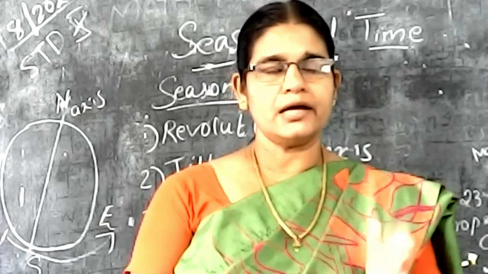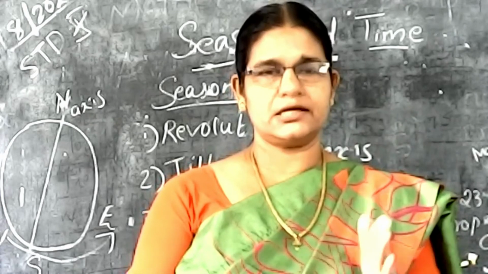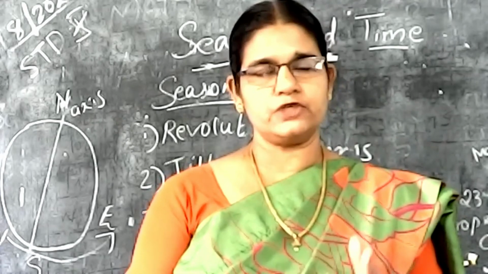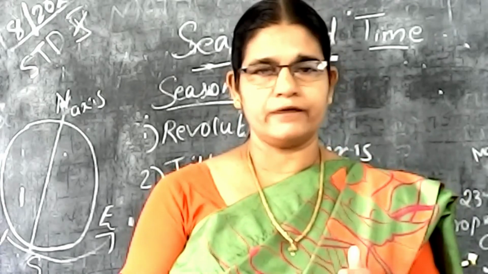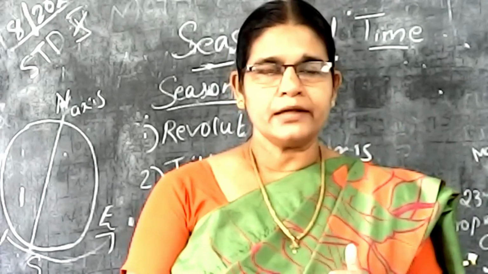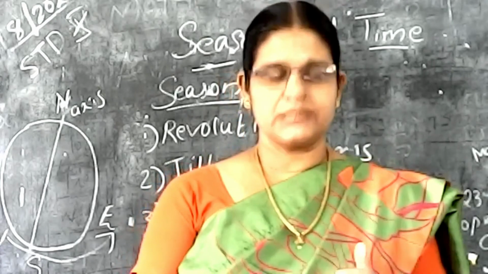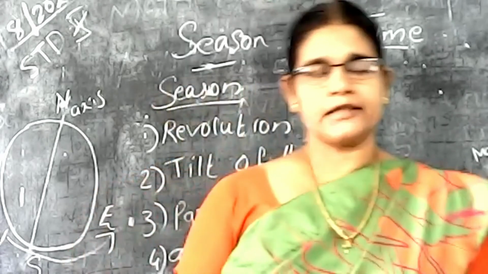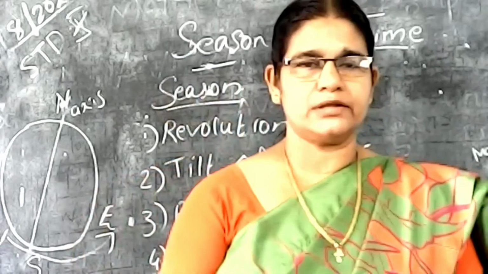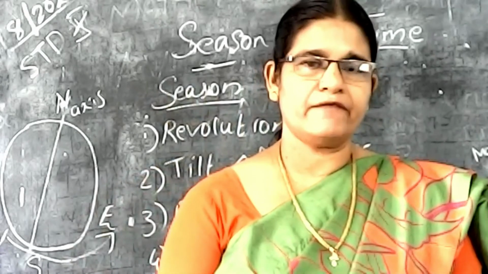That is the tilt of the axis. So another reason for getting the different seasons is the tilt of the axis. First one is the revolution, and the second one is the tilt of the axis. Okay, the third point is the parallelism of the axis of the earth. Isn't it? The parallelism of the axis of the earth. I already showed the tilt of the axis from the vertical plane and from the orbital plane.